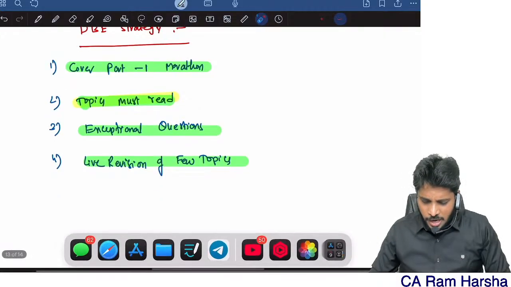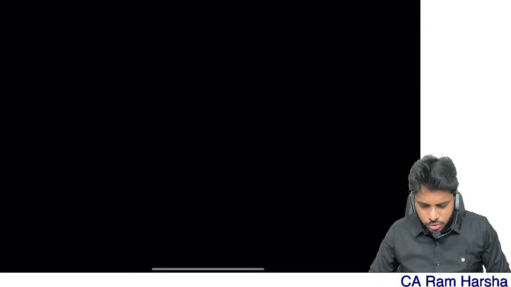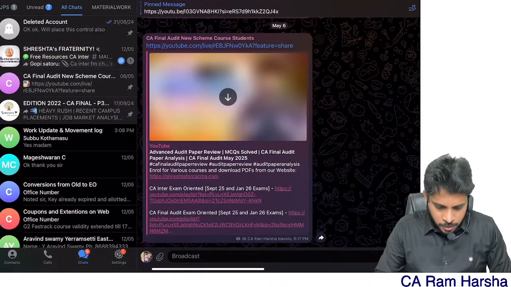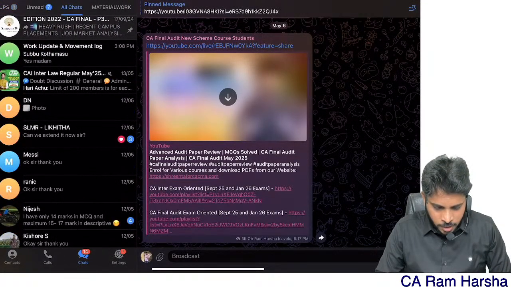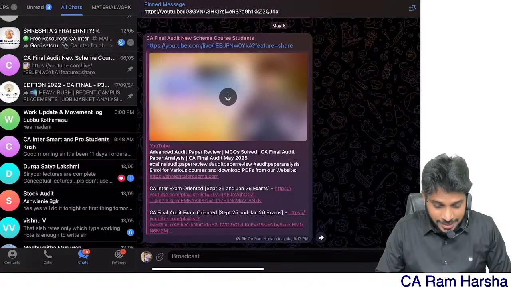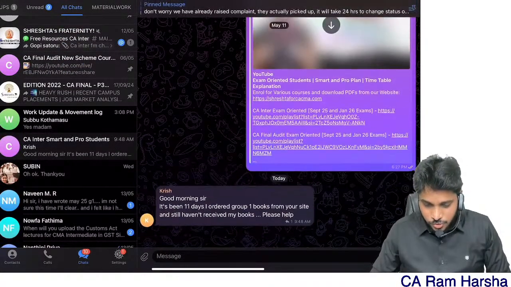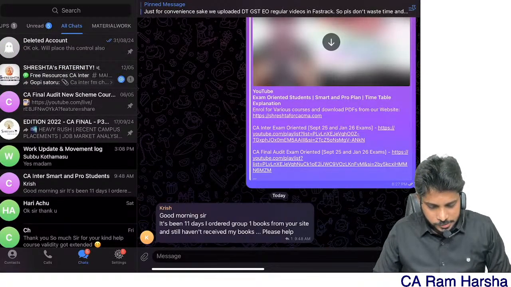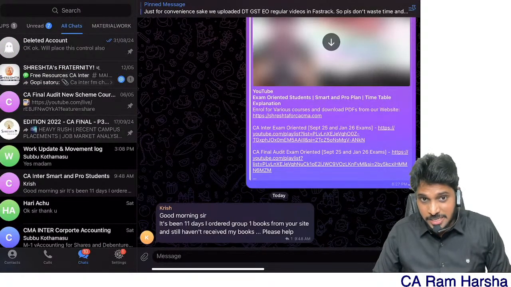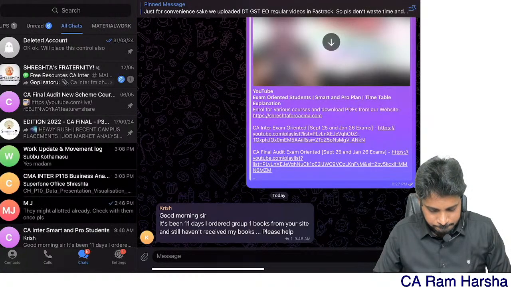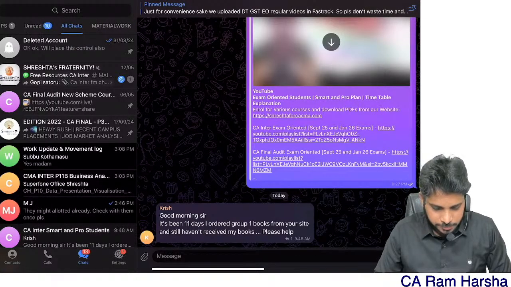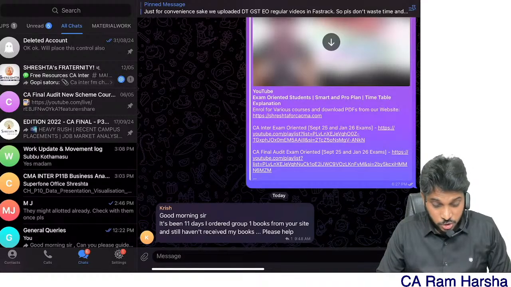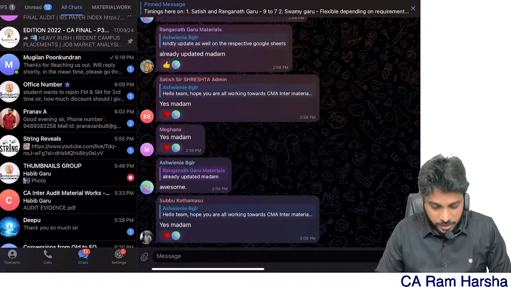In fact, I will even show you one work that we are doing. Just a minute, I will show you even the diagrams which we are doing. One minute, it's updating. Actually, just now my team has shared with me some work which we are doing.